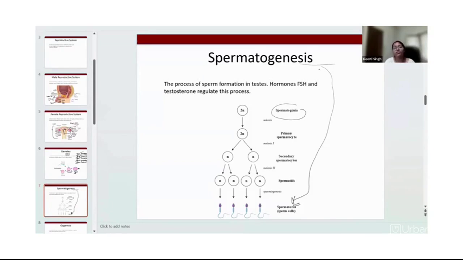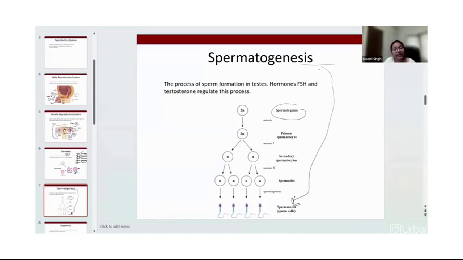So when we study the process of spermatogenesis, we will study in depth what a spermatogonia is, why it undergoes mitosis, what is meiosis 1, what is meiosis 2. This session is all about an overview of the processes that the male reproductive system undergoes to produce sperms.